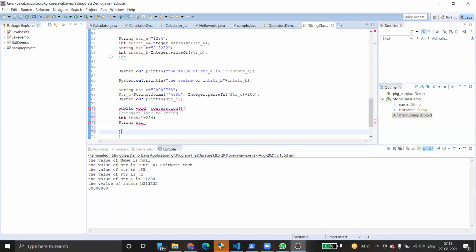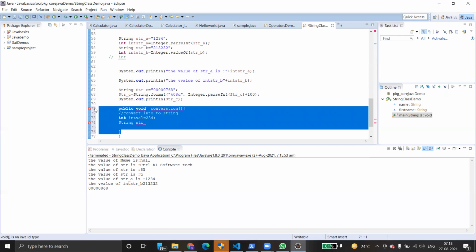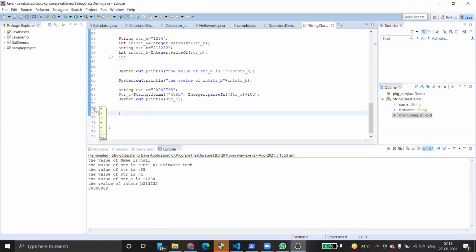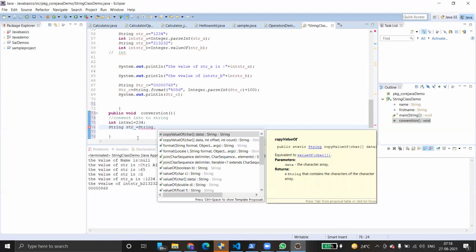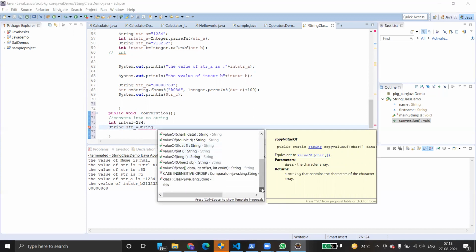This is inside the main method, I think, so I don't want to confuse myself. That's why I'm creating a function. String str equals String dot, and see, these many methods are there: format, valueOf, join.